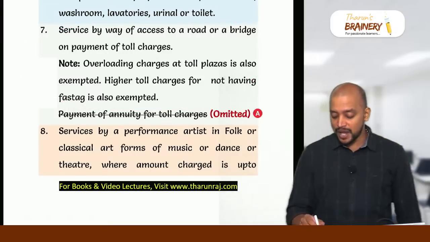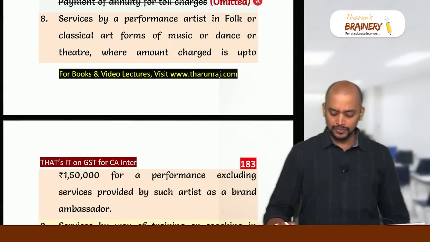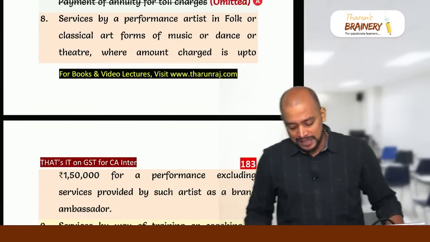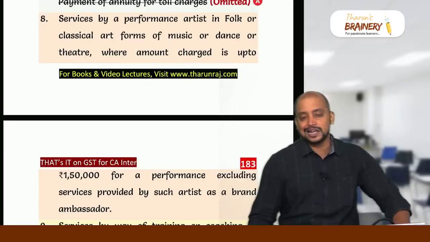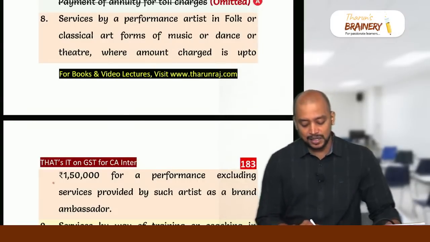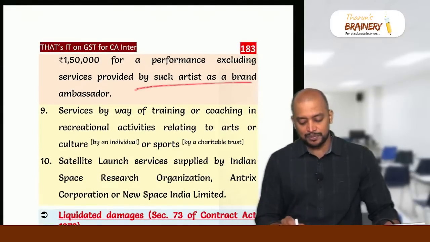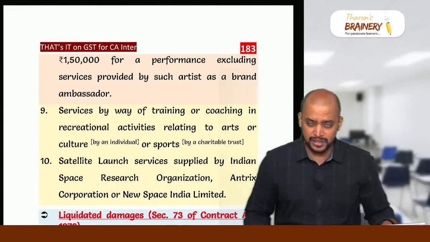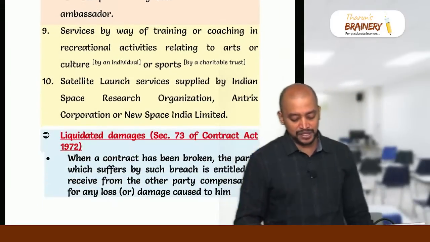But this payment of annuity for toll charges will become taxable now. Then there is a performance artist who performs in folk or classical art form of music, dance or theatre, where the consideration charged is up to 1,50,000 per performance, excluding service provided by such artist as a brand ambassador. If the artist is acting as a brand ambassador, then it will be taxable whatever may be the amount.